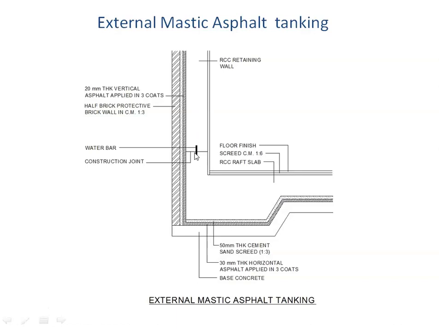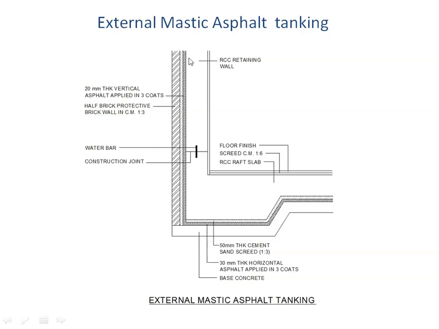So this is called the water bar. This is a continuous membrane. So you can see this coming out from the screen towards you. This is a rubber water bar. And then the same treatment which we saw here, a similar treatment will be done on the side of the retaining wall. As you can see here, this is about 20 mm thick vertical asphalt applied in 3 coats.